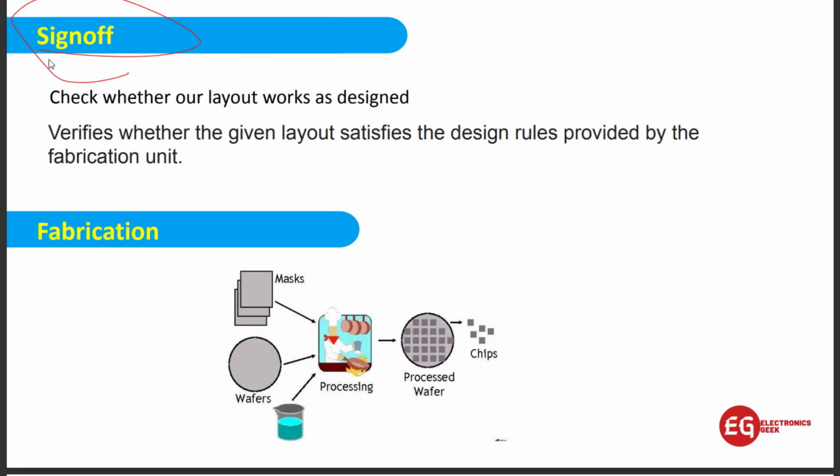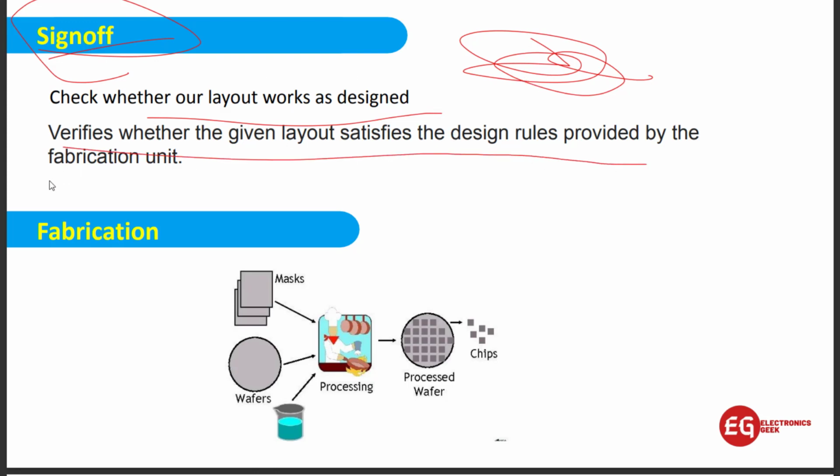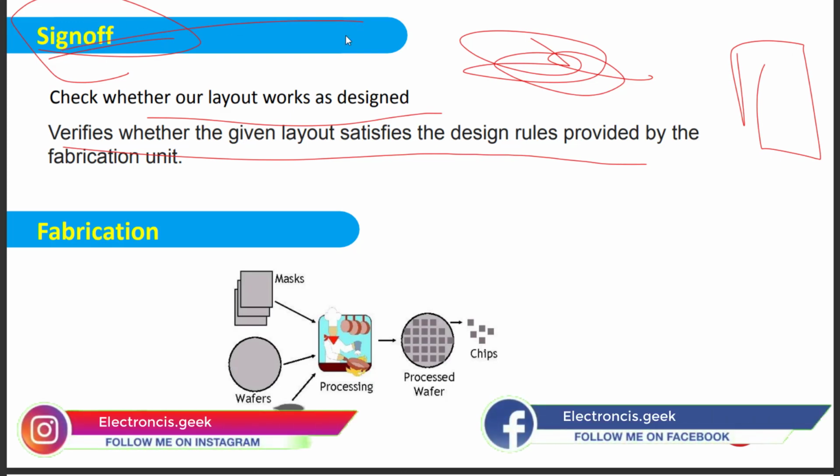After that, we go for the sign off. Sign off is basically where we check whether the layout works as per the design specification or not, or whether we are following the design rules to design the IC. At last, we will verify the layout satisfying the design rules. At last, we have to verify the functionality of the IC, whether it is working as per the specification or not. Okay, so that is the work in this sign off.